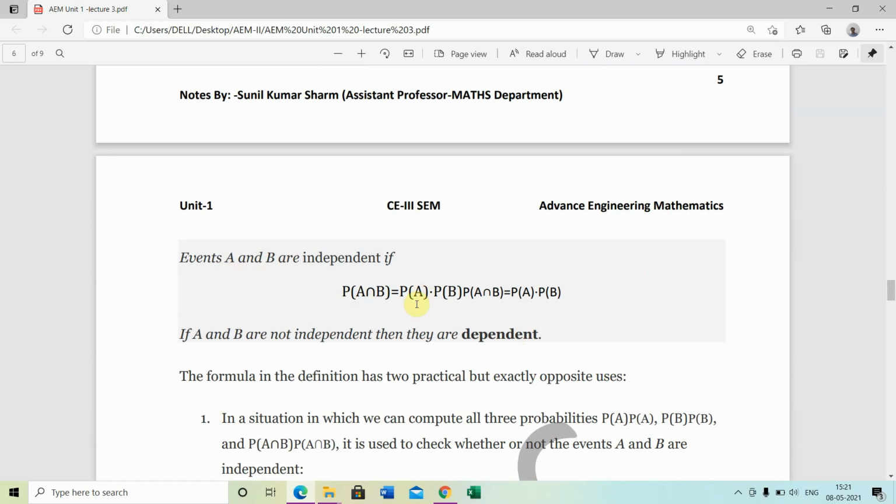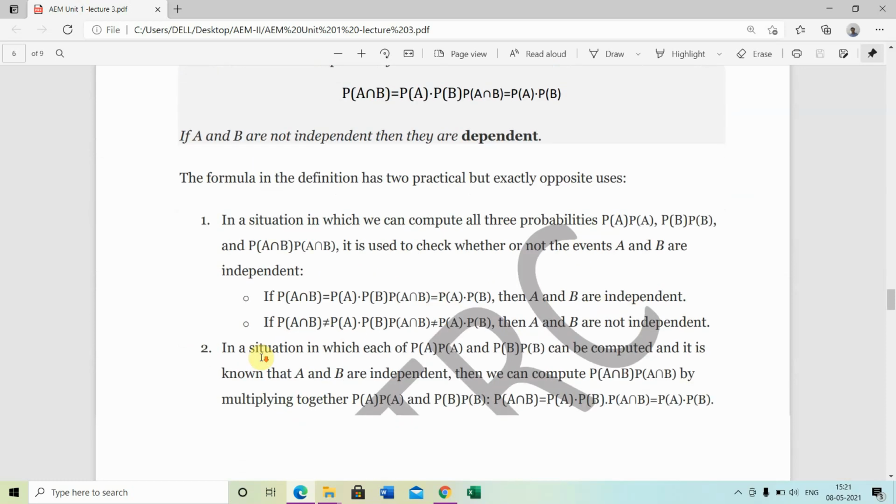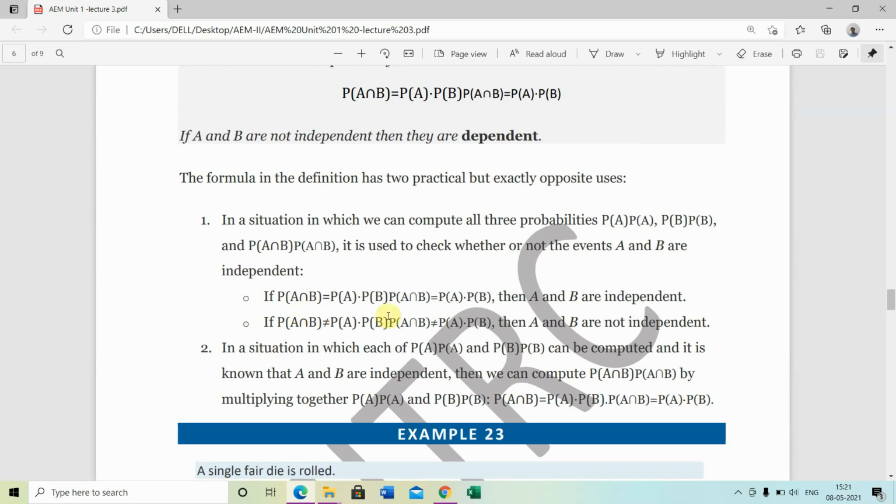This is the basis of the following definition. Events A and B are independent if P(A intersection B) equals P(A) times P(B). If A and B are not independent, then they are dependent. The formula in the definition has two practical but exactly opposite uses. In a situation in which we can compute all three probabilities P(A), P(B) and P(A intersection B), it is used to check whether or not the events A and B are independent. If P(A intersection B) equals P(A) times P(B), then A and B are independent. If P(A intersection B) does not equal P(A) times P(B), then A and B are not independent.